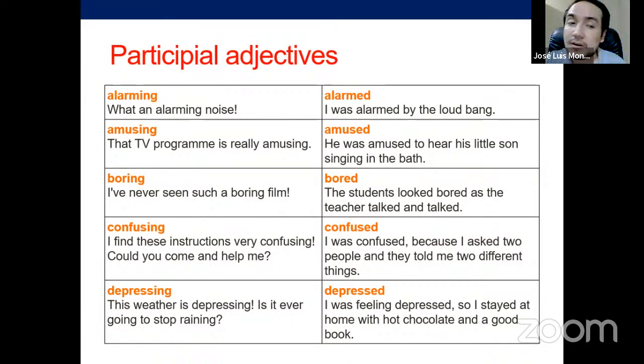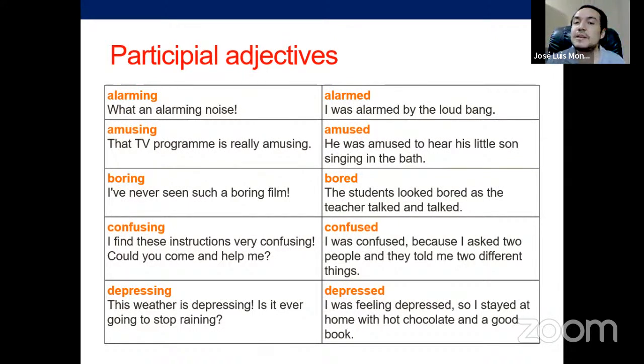Alarming. Something alarming can be an alarming noise, because that noise produces people to feel alarmed. I was alarmed by the loud bang. Easy to get. Something is alarming, so you feel or you are alarmed. Amusing: the TV program is really amusing. Amused: He was amused to hear his little son singing. Yes, it's okay. I think I misread something. Let me start again. I think something was off. He was amused to hear his little son singing in the back.